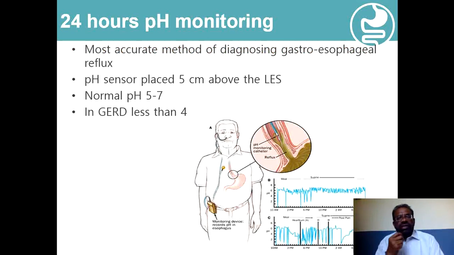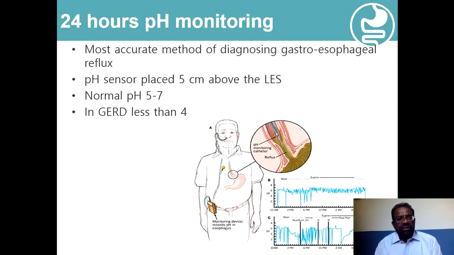And 24-hour pH monitoring, either with the help of the transnasal catheter or with the help of a wireless capsule, is very helpful in demonstrating the presence or absence of reflux. This is usually done when the patient presents with atypical symptoms of reflux, or the patient is not responding to the empirical treatment, or if the patient is planned for surgery. So 24-hour evaluation of the pH in the esophagus is very important.